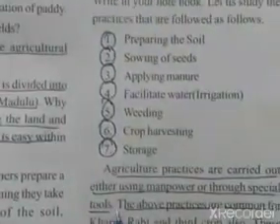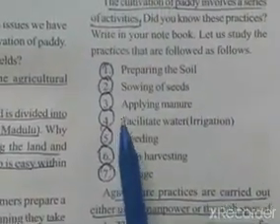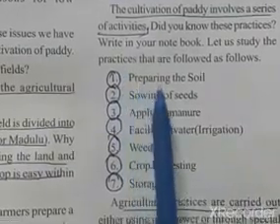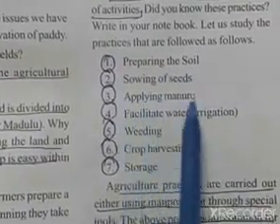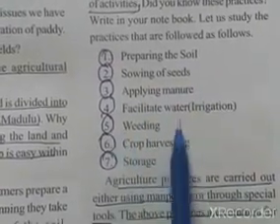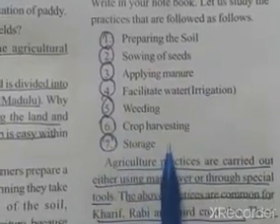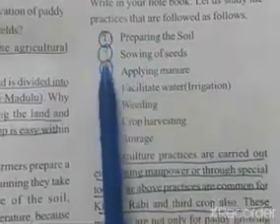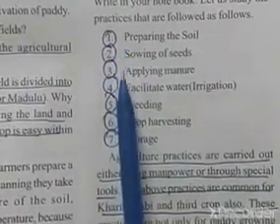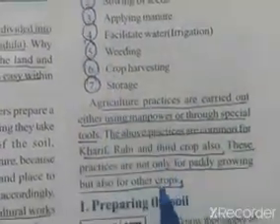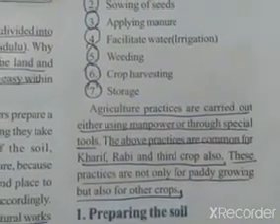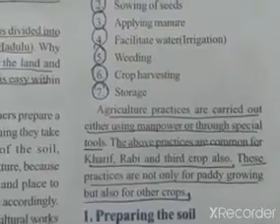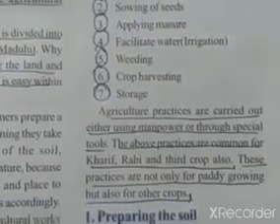So mainly in paddy cultivation, the steps are: preparing the soil, sowing of seeds, applying manure, facilitating water, weeding, crop harvesting, storage. Tomorrow in our class we will discuss all these topics in a detailed manner. Okay, today's class is completed, children. Tomorrow onwards we are going to discuss the remaining topics from chapter 8. Thank you.